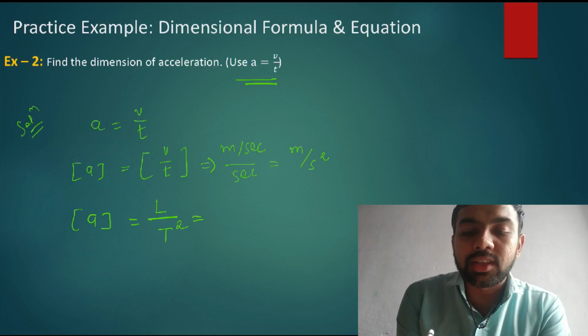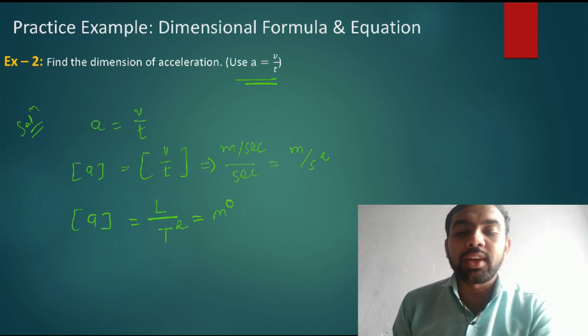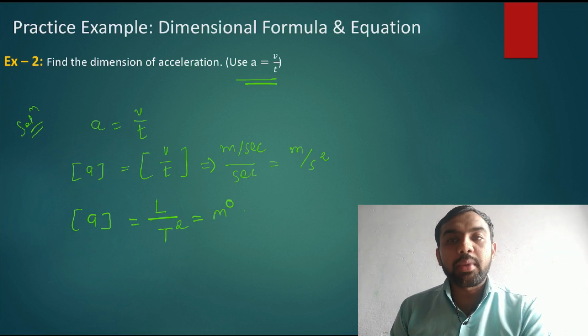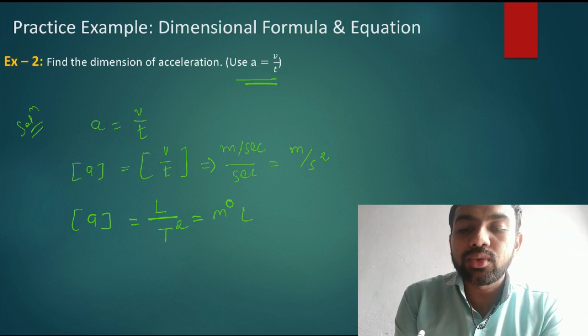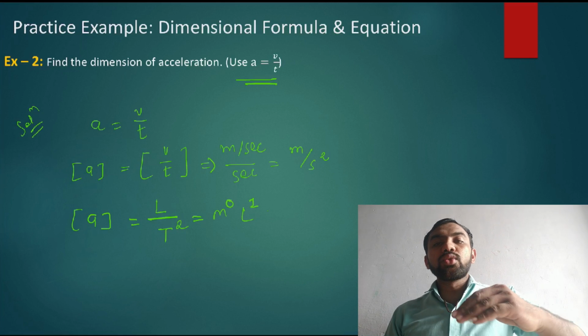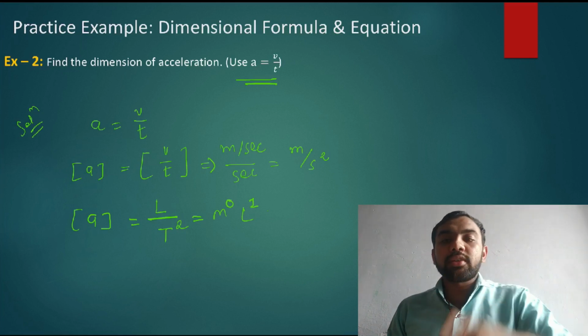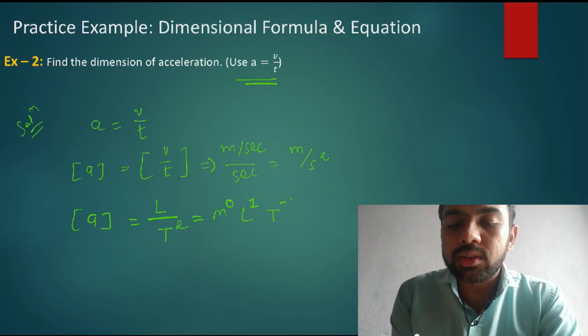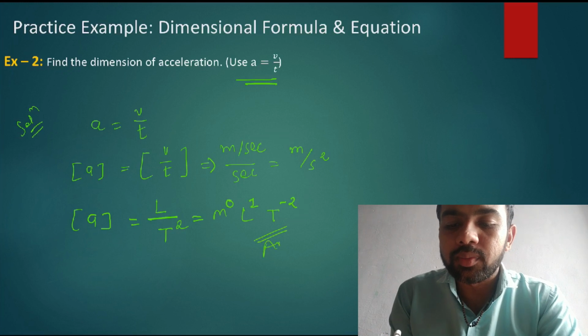So what is the final answer? M is not present, and if anything is not present, it is raised to 0. So M raised to 0, L raised to 1. This T2 comes from the denominator, so the power becomes -2. T raised to -2. So this is our answer.